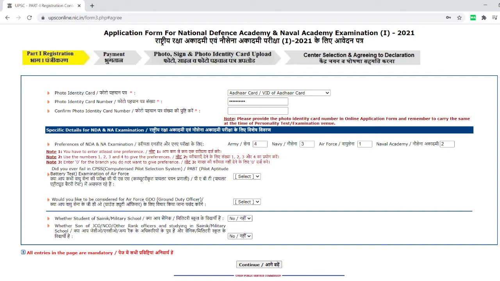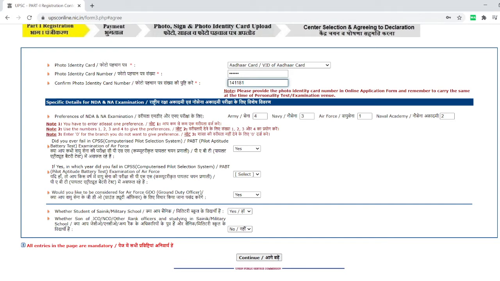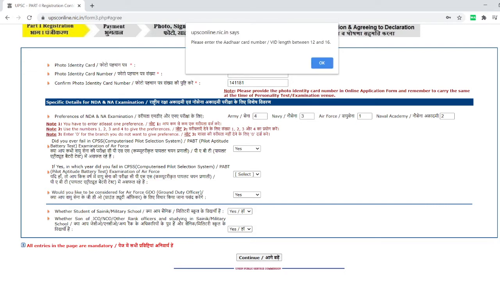If you're a student of Sainik School or military school, yes or no? Then you have to say. Let me choose this. So the next, this one. Whether you are the son of a JCO: if your father was in the Army, Navy or Air Force and he was a JCO or NCO. JCO means Junior Commissioned Officer. So for all this, you have to say yes or no. Then you have to click continue.